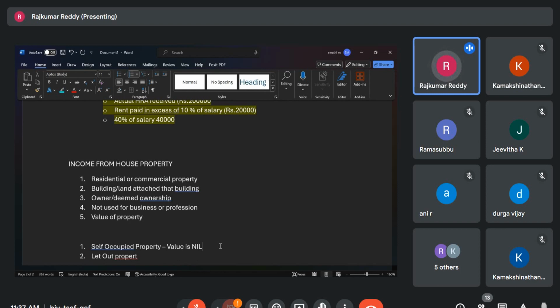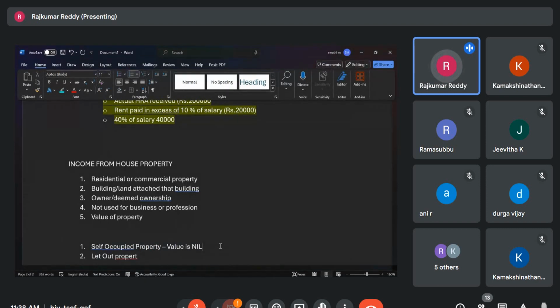Because of the latest scenarios, they have now considered one more house property in some other city, not in the same city. If it is in some other city and you are using it for self-occupation, even that property one can claim as a self-occupied property. Why is it important? Because for a self-occupied property, your income is nil.